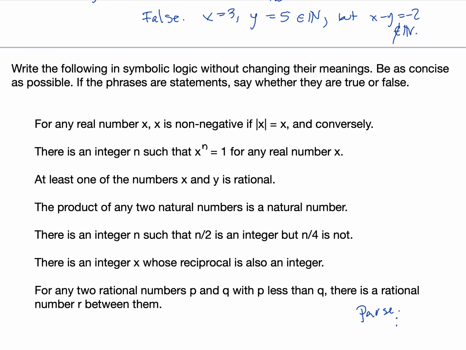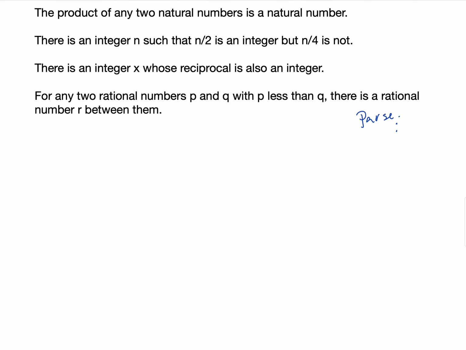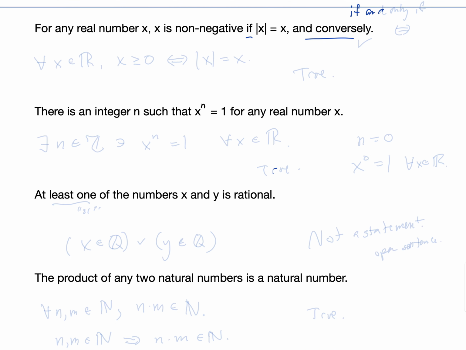First one, for any real number x, x is non-negative if the absolute value of x equals x and conversely. So this right here, and if and conversely, is an if and only if. In other words, we can write it with that double arrow.